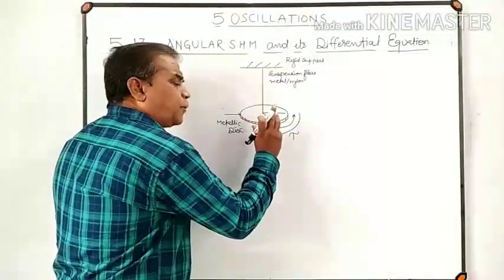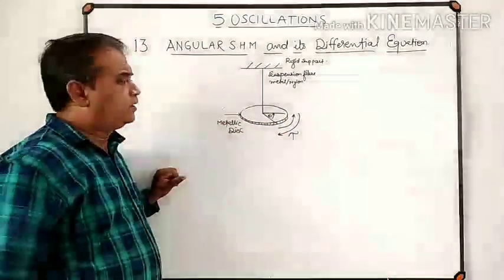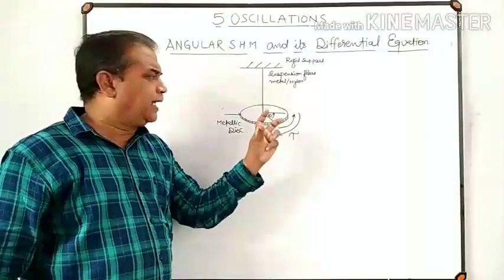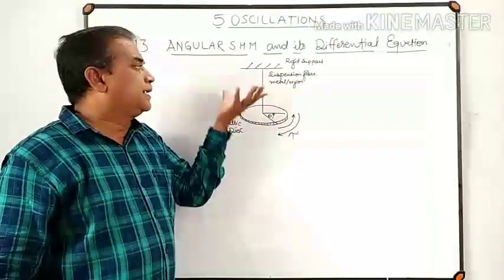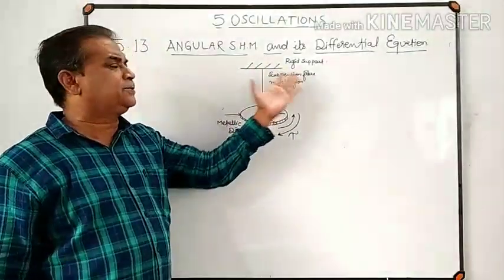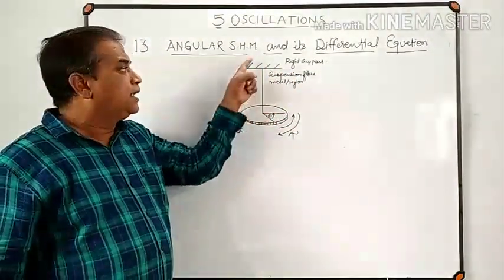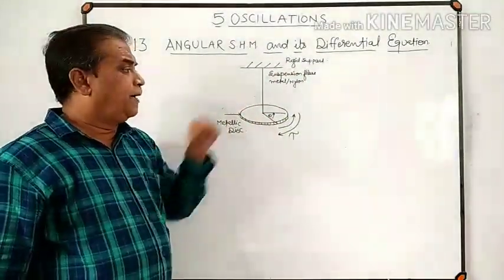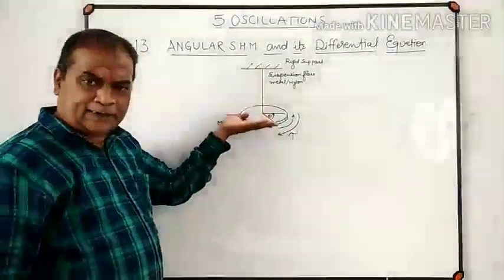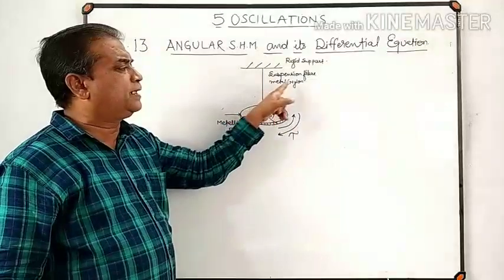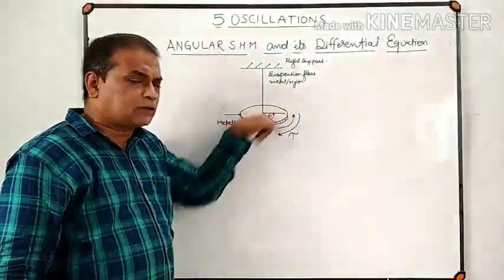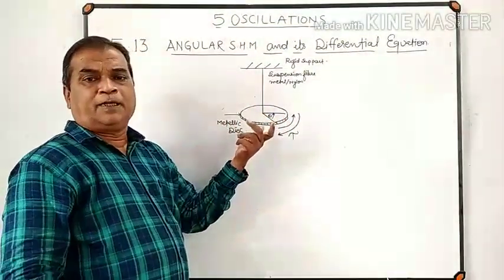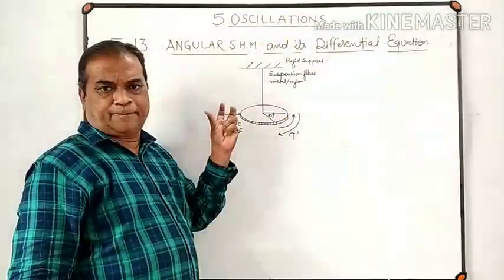Now if I just twist this disc through a small angular displacement theta, what happens to the suspension fiber? It gets twisted, and because that fiber is made up of highly elastic material, it will try to regain its original shape and size by exerting a restoring torque on the disc. This suspension fiber of metal or nylon exerts a restoring torque on the disc, means it will try to rotate the disc in a direction opposite to the direction in which that disc is twisted.